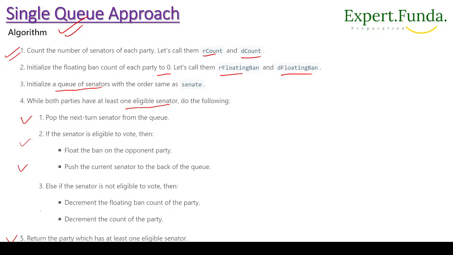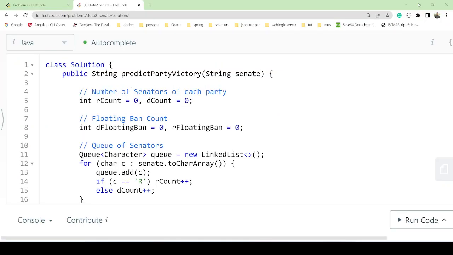So how will we do the implementation? Let's see here and understand how to do that. Let's understand this code, how to implement this. First of all, this class and this method are given, and in this we are given a string senate.